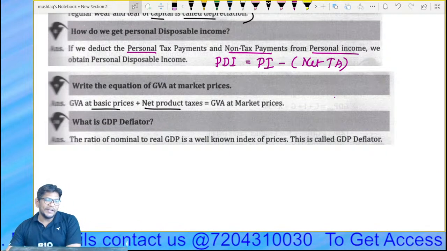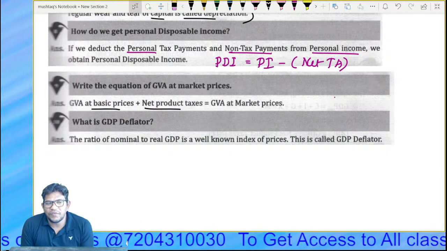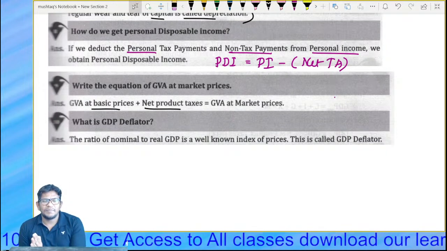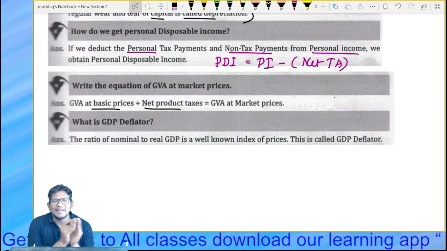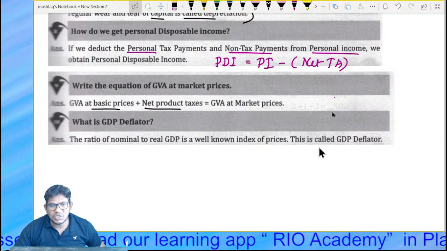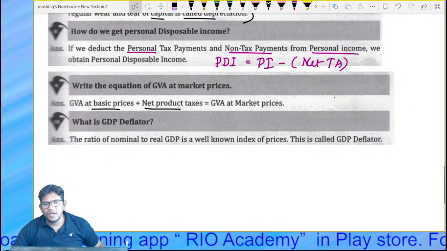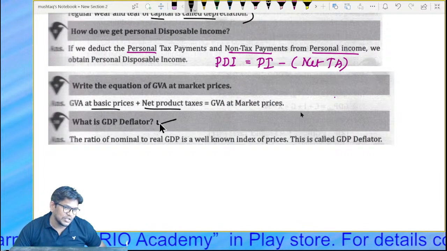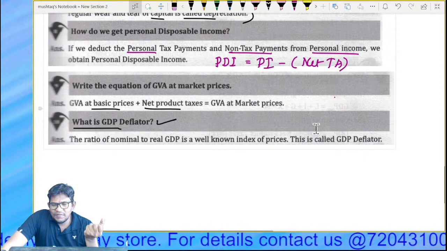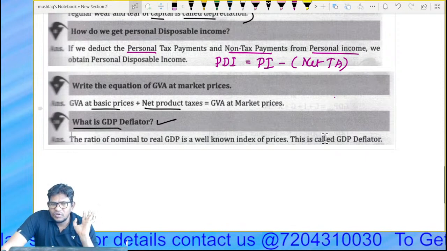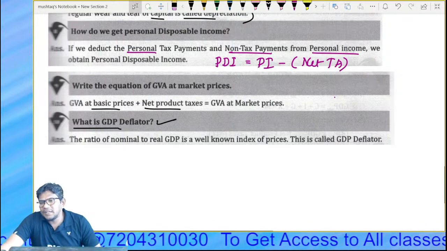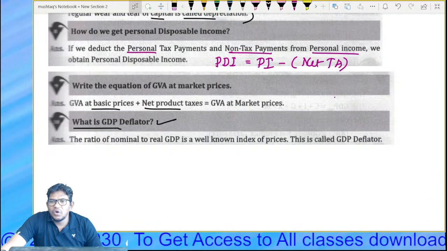Now, guys, deflator, in the last class we have discussed. Deflator is nothing but a ratio of nominal GDP to real GDP, how much is the nominal and what exactly the GDP of a real, known as index price. So this is called GDP deflator. This is also a very important question. The GDP deflator means how much nominal GDP we have against real GDP. That's called indexing of the price or price index number. Okay guys, let's start now.